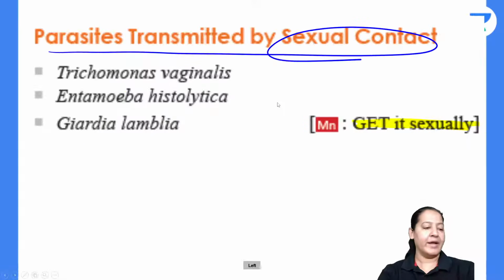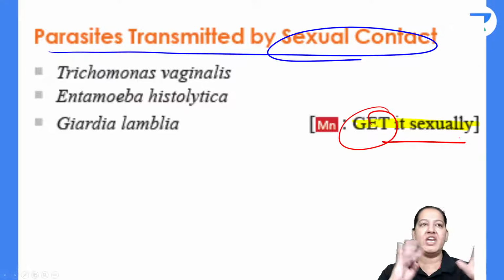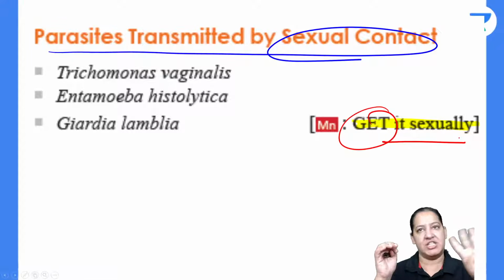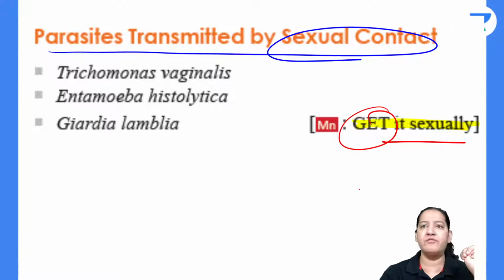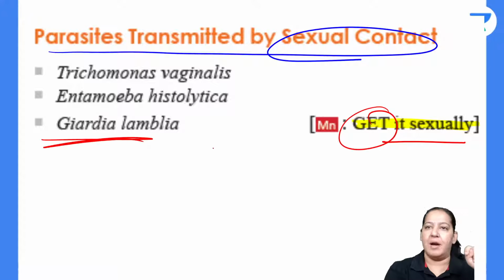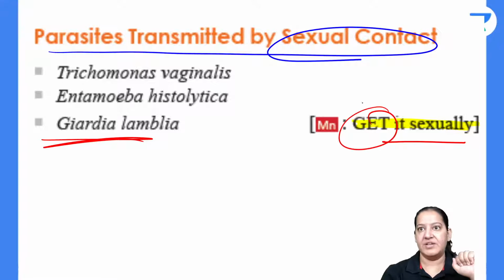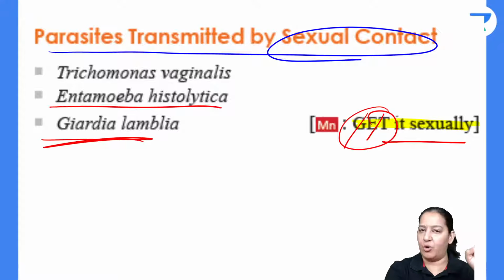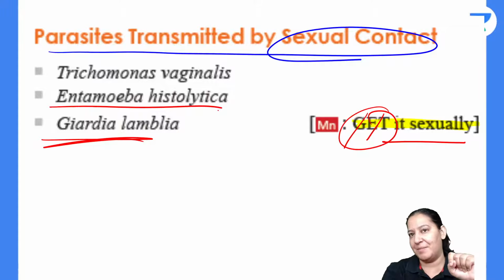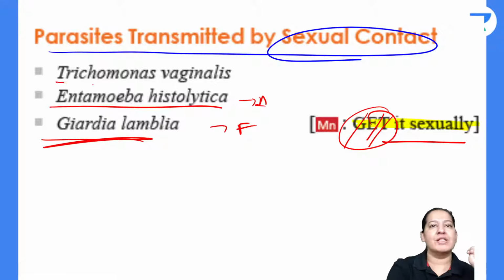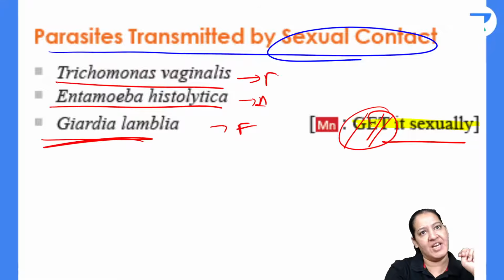What is the mnemonic? The mnemonic is GET, G-E-T. You can learn it like that: get it sexually. So G-E-T, 3 parasites. Let me tell you the full form of GET. The G is Giardia lamblia, which is a protozoa. You know, it is a flagellate, an intestinal flagellate. E is Entamoeba histolytica, the only amoeba which causes disease, the pathogenic amoeba, right? So this is amoeba, this is flagellate, and what is T? Trichomonas vaginalis. It is also a flagellate. It is a genital flagellate. This is intestinal, this is genital.